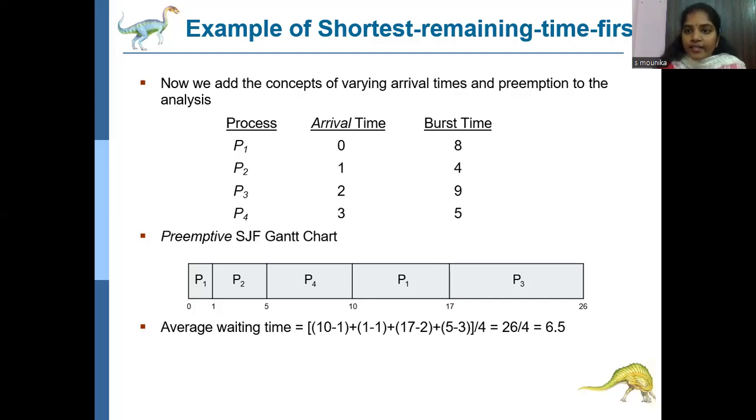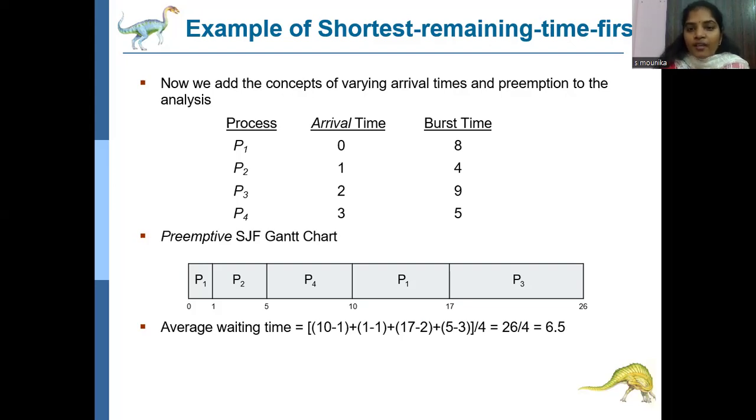That's why in the Gantt chart we can see at 0 arrival time, P1 runs until 1. Why is 1 written here? Because in shortest remaining time first, the first 1 unit of time has to be reduced. The remaining time is 7 for the process P1. Keep in mind, for P1 the burst time is 7, for P2 4, for P3 9, for P4 5.